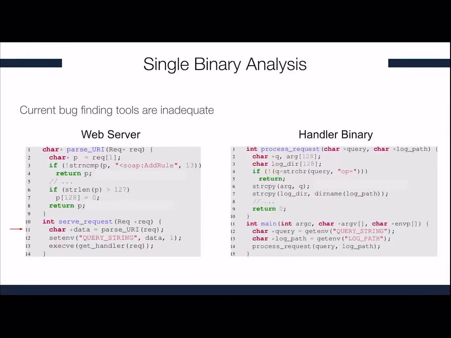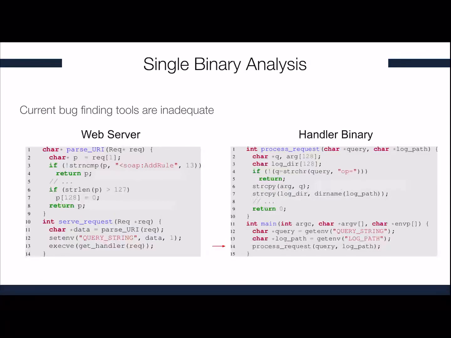As we see, the web server, when it receives a request, parses the request, extracts some data, and then sets this data into an environment variable called query string, and then eventually spawns another binary. Now, if the data that is being parsed contains some known keywords, it's just returned. Otherwise, it's constrained to be at most 128 bytes. When the Android binary is spawned, first it retrieves the user data through the environment variable query string, but it also gathers some other system data through the environment variable called logpath.